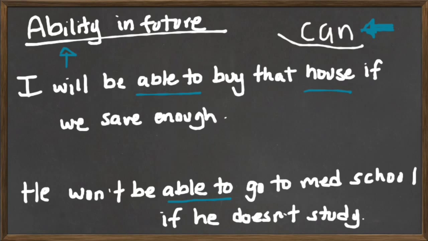Example number 2, he won't be able to go to med school if he doesn't study. Okay, so we can also use it in a condition. The condition is that if this person does not study, the result will be not being able to go to medical school or med school. So just like in future in negative, will not is changed to won't.